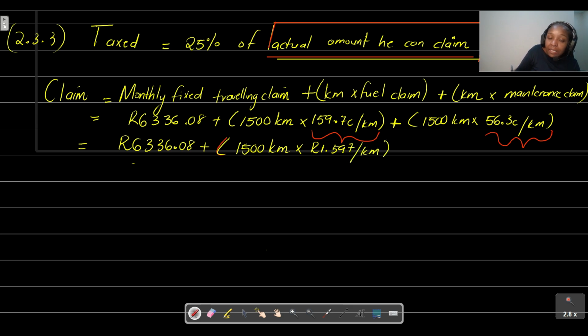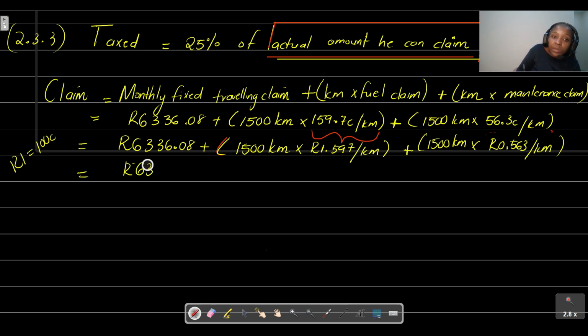I've divided that by 100 because remember, guys, 1 rand is equal to 100 cents, okay? Then from there, plus, I'm going to take that 1,500 kilometers, I'm going to multiply it by that 56.3, I divide it by 100, and that is basically going to give me 0.563 rands per kilometer, okay? From there, just makes our life super easy.